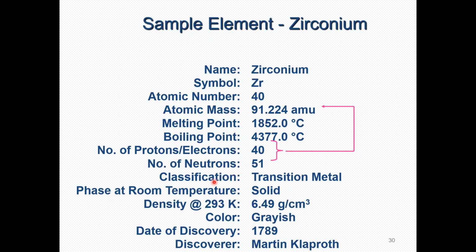As for classification, zirconium is classified as a transition metal. At room temperature it exists in the solid form. The density at 293 Kelvin is 6.49 grams per cubic centimeter, and the color of zirconium is grayish. Zirconium was discovered by Martin Klaproth in 1789.